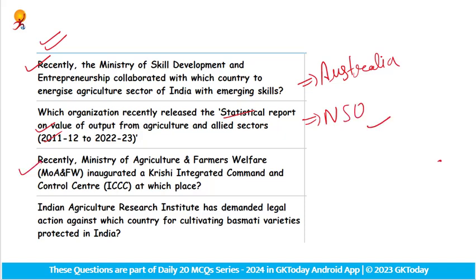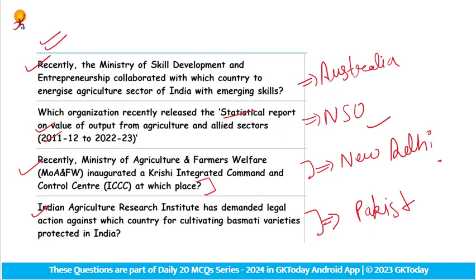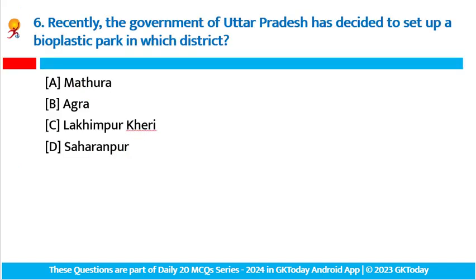Next one is recently the Ministry of Agriculture and Farmer Welfare inaugurated a Krishi Integrated Command and Control Center at which place? The location is New Delhi. Fine. Next one is Indian Agriculture Research Institute has demanded legal action against which country for cultivating basmati varieties protected in India? So the legal action is against Pakistan. The answer is Pakistan. Let's move to the next one.